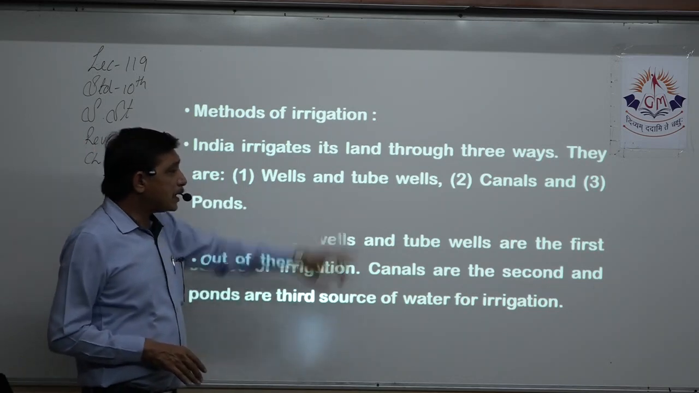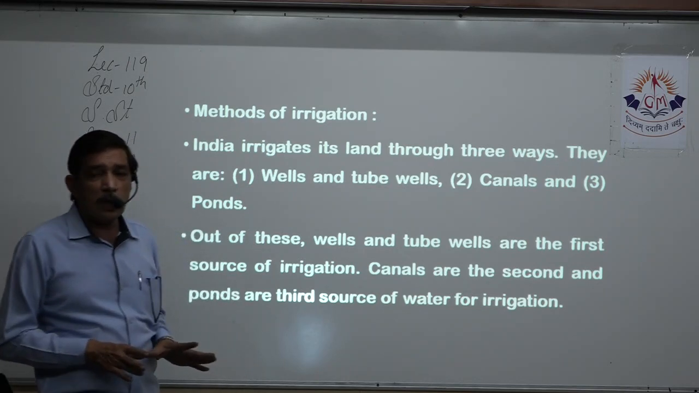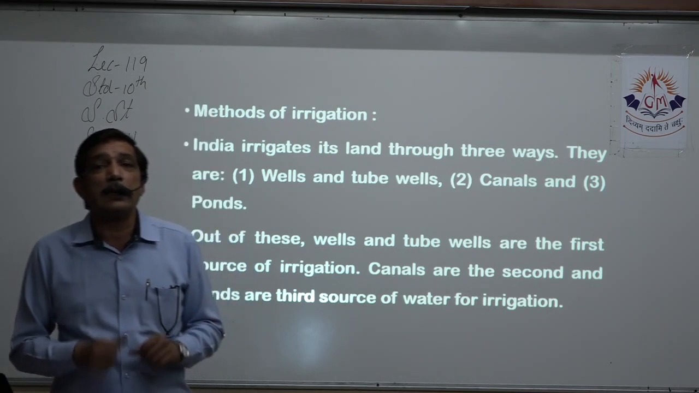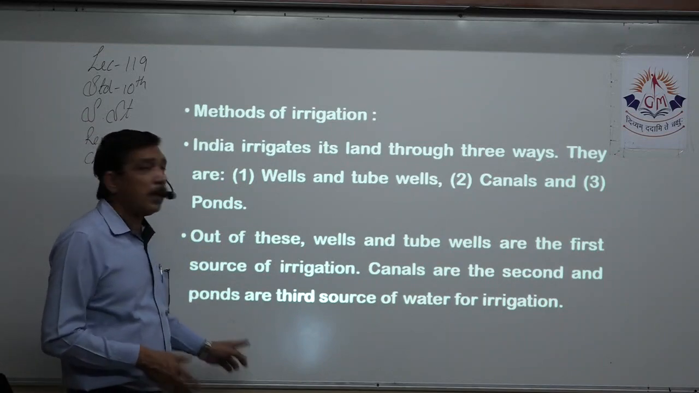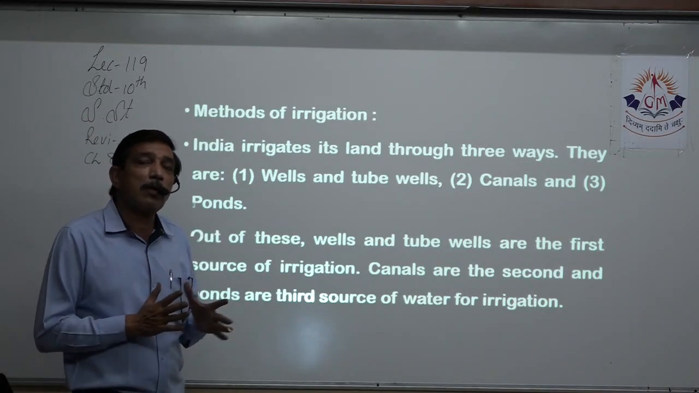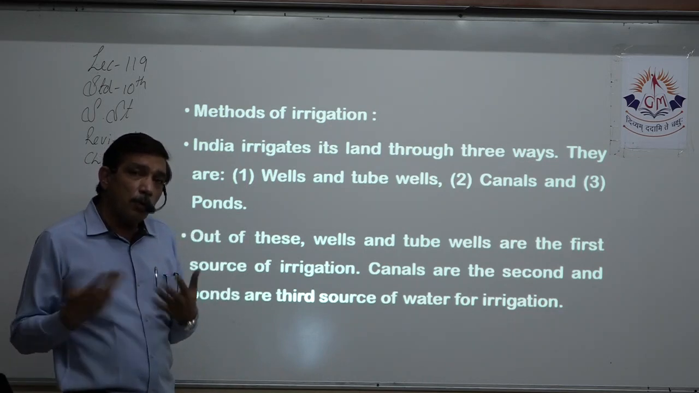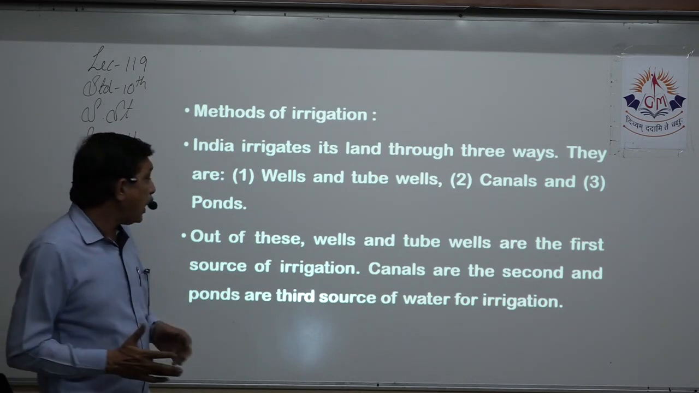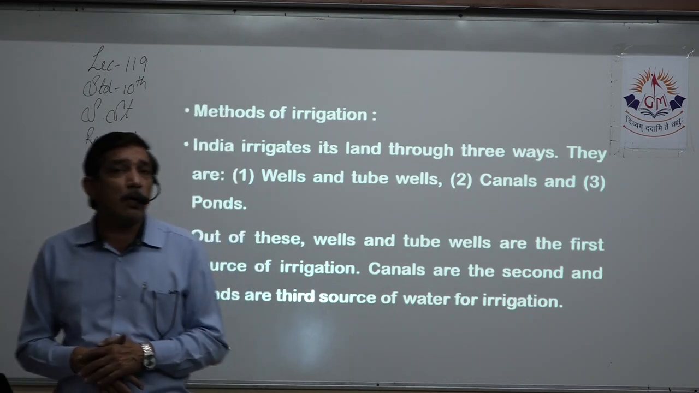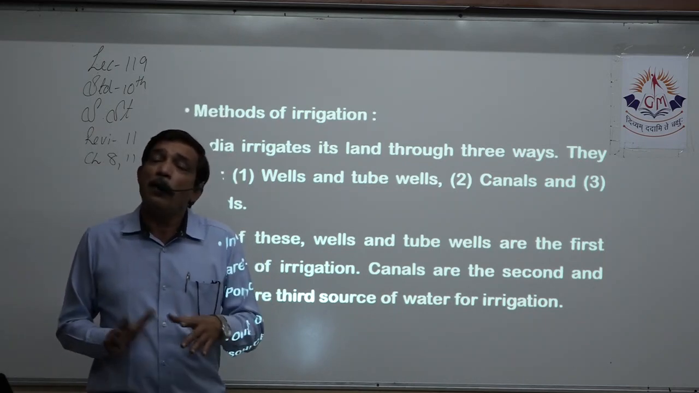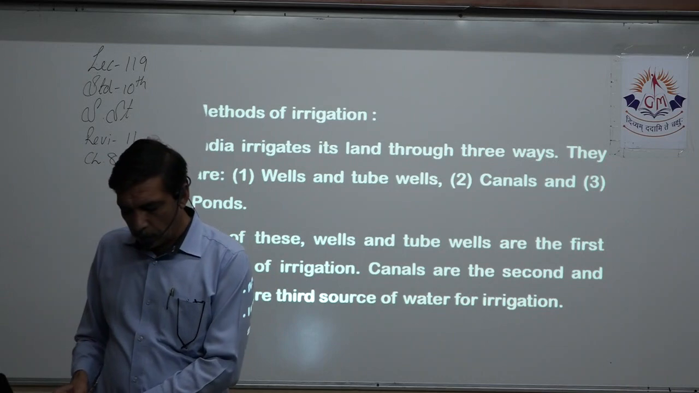Out of this, wells and tube wells are the first source of irrigation. Most people use wells and tube wells for irrigating their farms. If a canal is available, canal is the second and pond is the third source. People usually do not have canals running nearby, so we find them less and only a few people use them. So canals are the second and ponds the third. Usually everywhere in India, rain does not come in equal quantity, so you will have ponds where there is less rainfall. So that is the reason. These are all 2 marks.